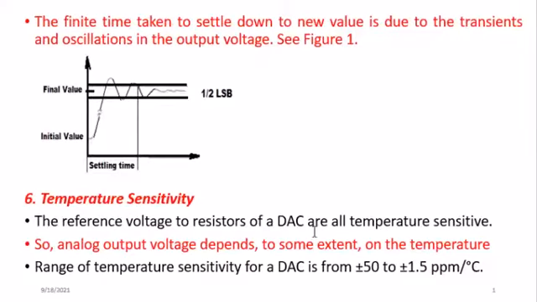The digital to analog converter is very sensitive to temperature, and for this reason your output voltage will depend, to some extent, on temperature. The range of this temperature sensitivity for a digital to analog converter is within plus or minus 50 to plus or minus 1.5 per degree Celsius.